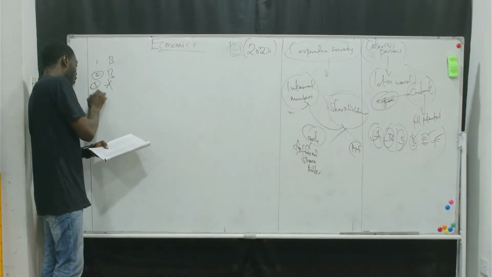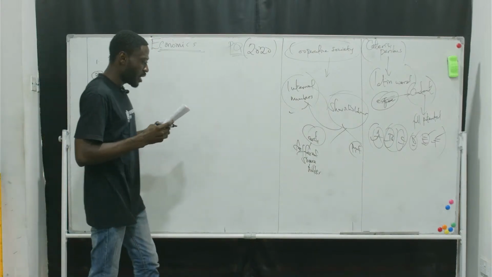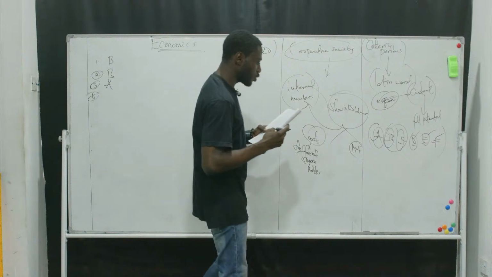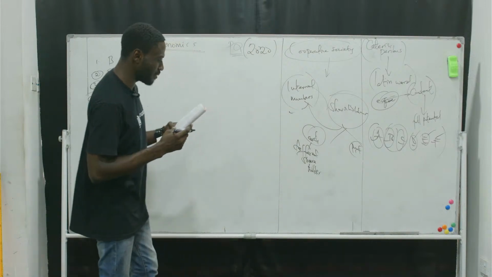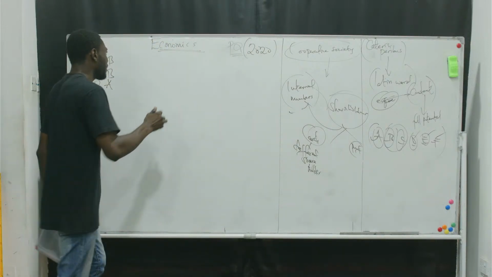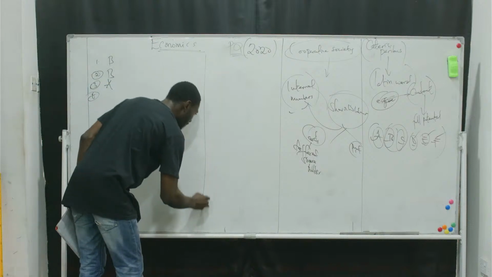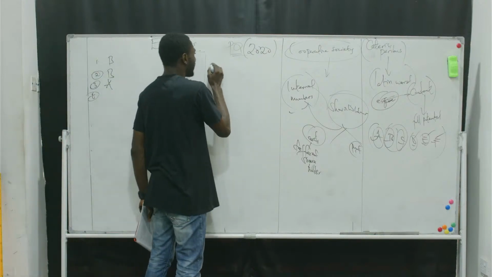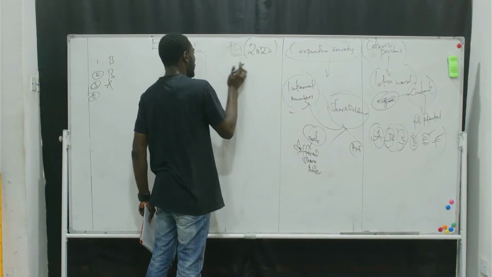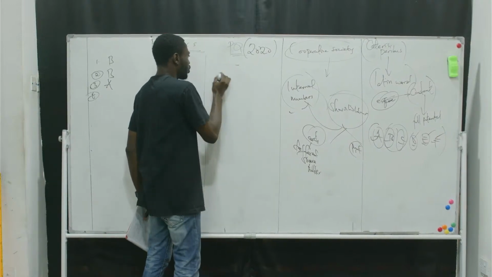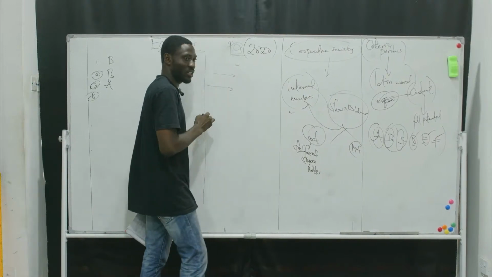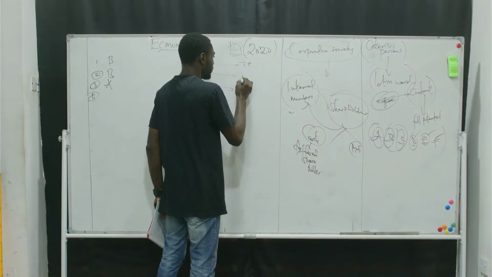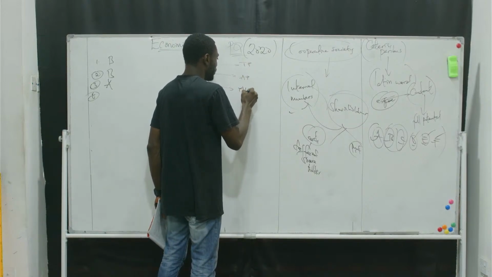Let's move to question 4. In the production process, total output is at maximum when dash. Now, look at that question closely. In the production process, don't forget, we have some theories. We have what you call total product, average product, and what?